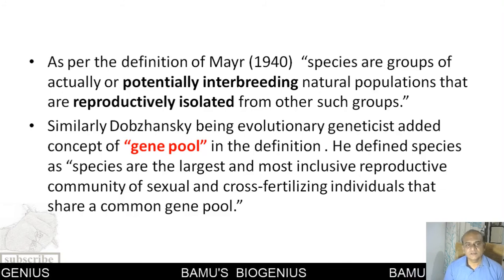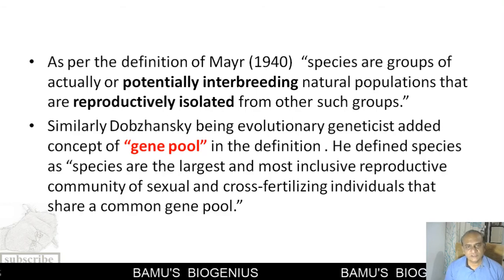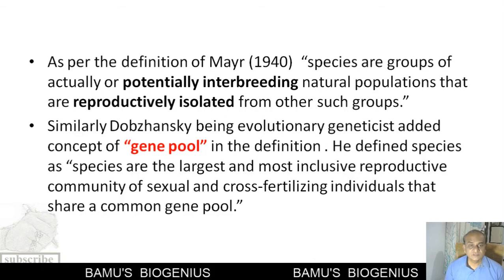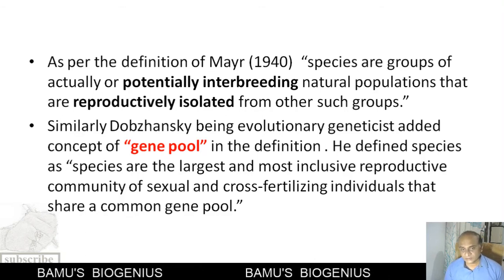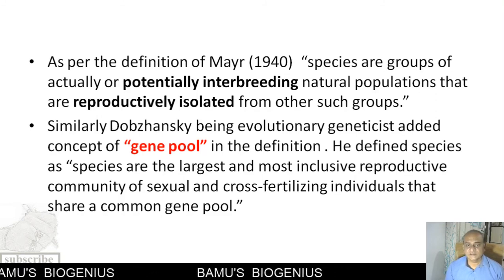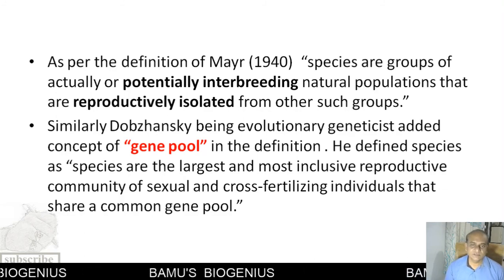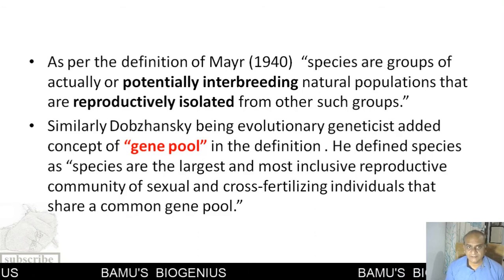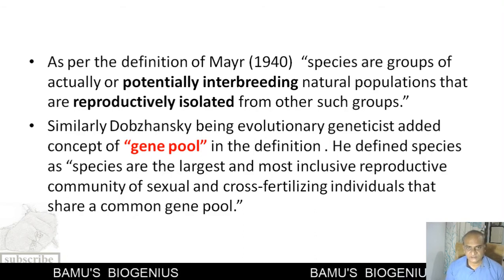And then Dobzhansky, an evolutionary geneticist, added the gene pool to the definition. He defined species as the largest and most inclusive reproductive community of sexual and cross-fertilizing individuals that share a common gene pool. So this was the definition by Dobzhansky. This is the overall idea about the definition of the biological species concept.